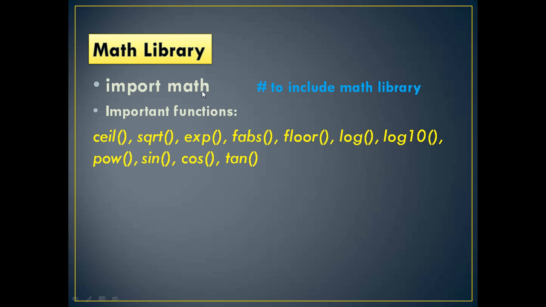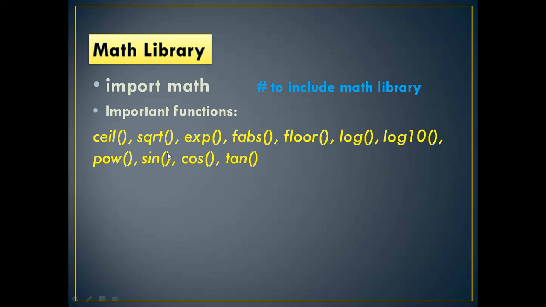Import math means all the functions which are available in math are available, but while using them you have to write math.sqrt, math.floor, math.ceil, something like this. Otherwise you can use another way of importing: from math import floor, from math import sqrt.